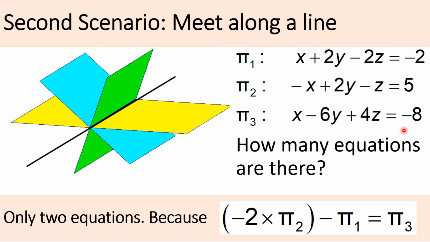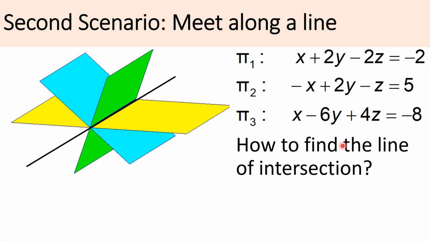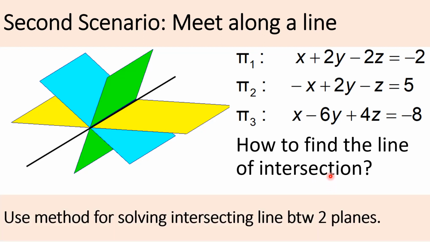Alright, so in the case where three planes do meet along a line, and you are interested to find the line of intersection of these three planes, what would you do? Remember, you could just go back to the earlier part of the notes wherein we looked into the line of intersection of two planes. You just need to solve the first two equations for the line of intersection the way we did earlier.